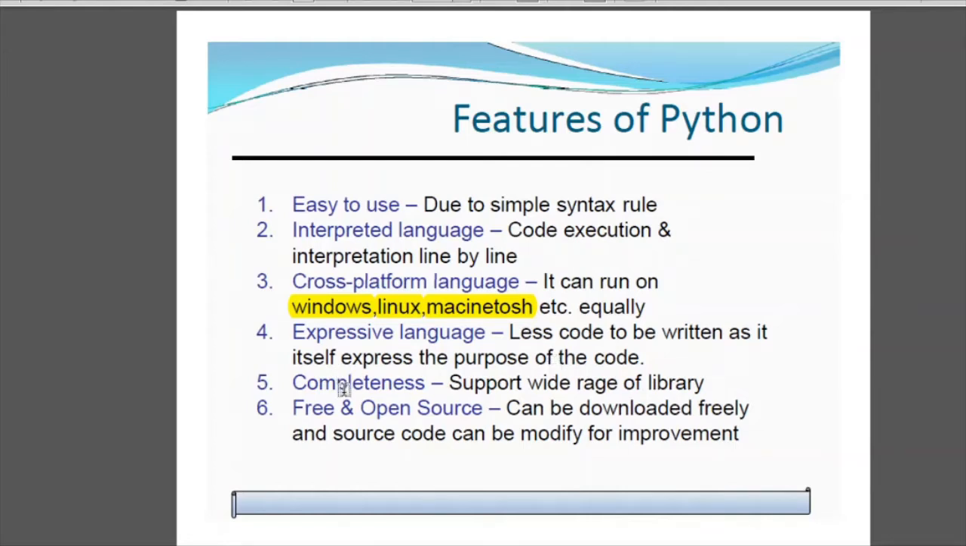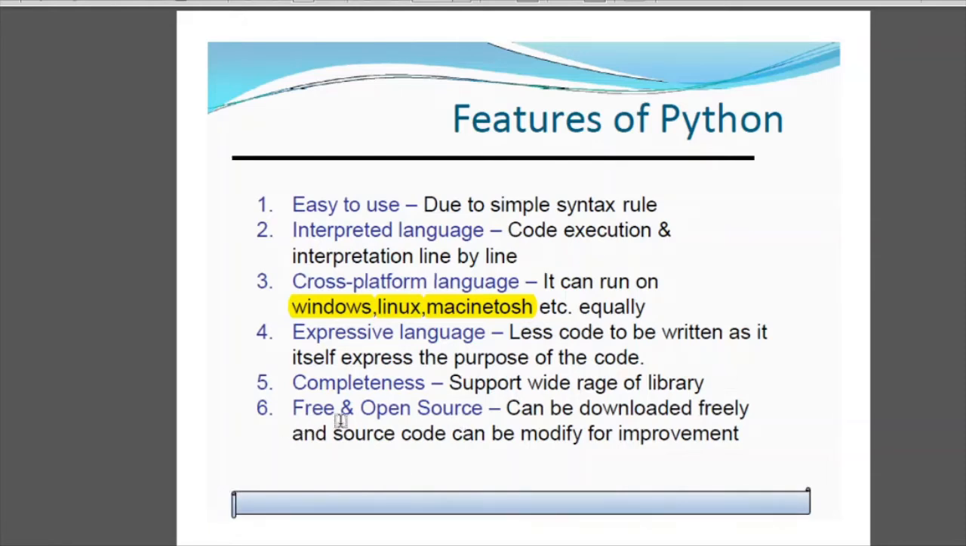Next is completeness, support for a wide range of libraries. Python comes with huge support of libraries. You must have learned some of the libraries such as math. You import those libraries, like you must have studied the math library, and there are many more libraries which Python has, and we are going to study some of these libraries in our coming syllabus.